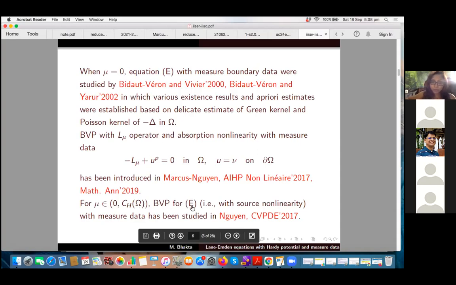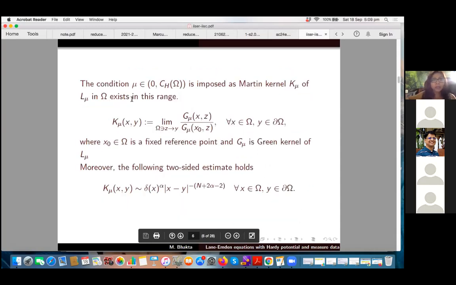Boundary value problem for E with measured data, that means we are talking about now source nonlinearity itself, that's our equation, with measured data, has been introduced by Nguyen in 2017. So these two papers were consecutive, just one after the other. This condition mu strictly less than C_H(omega) is imposed as the Martin kernel K mu of L mu in omega exists in this range.